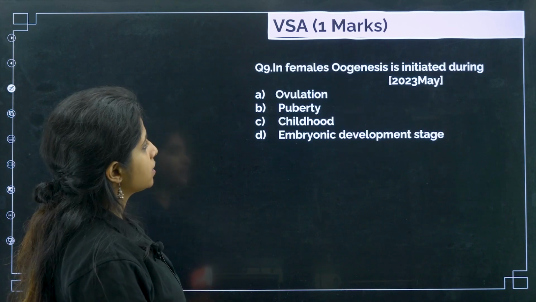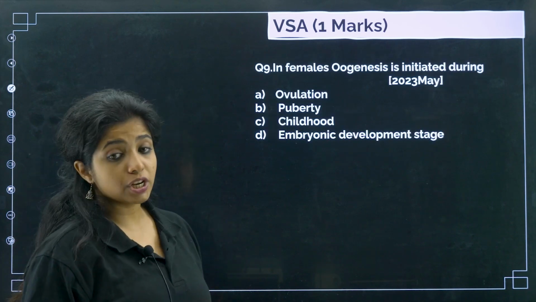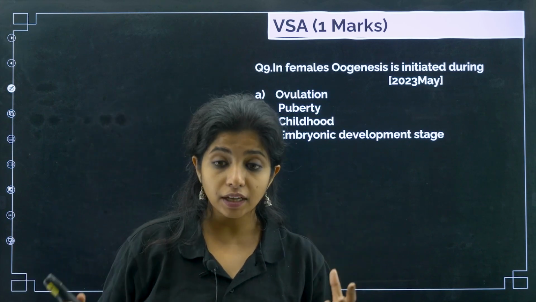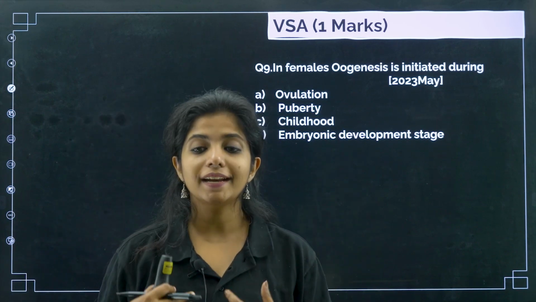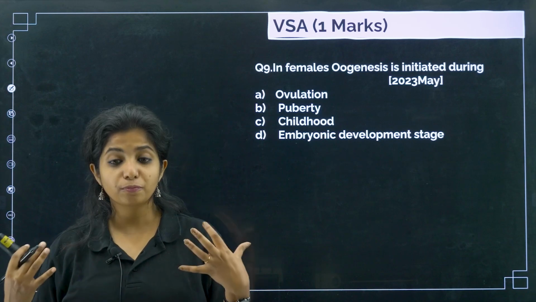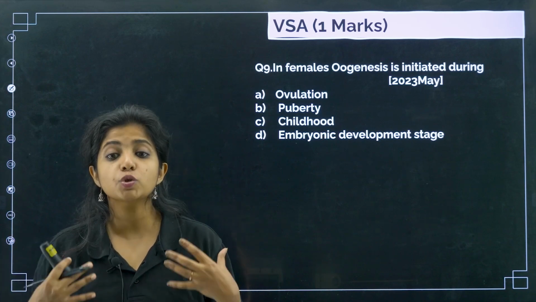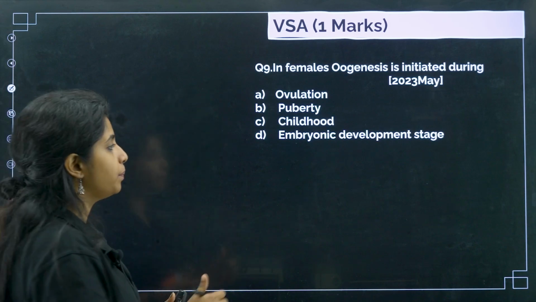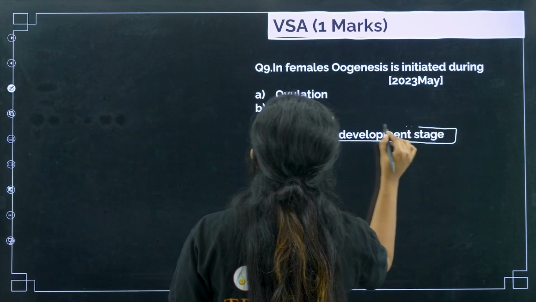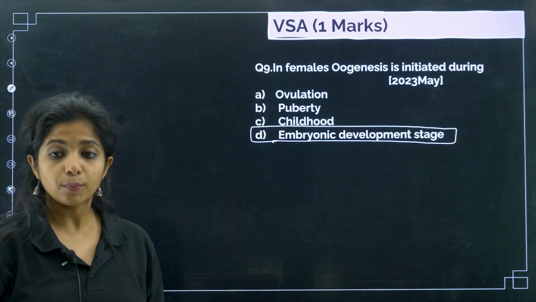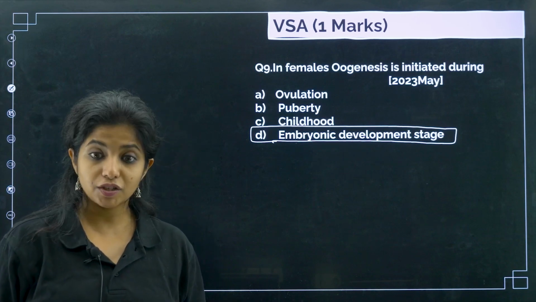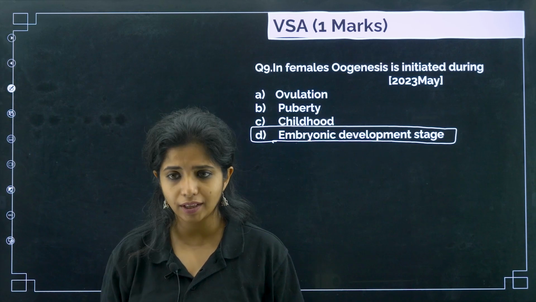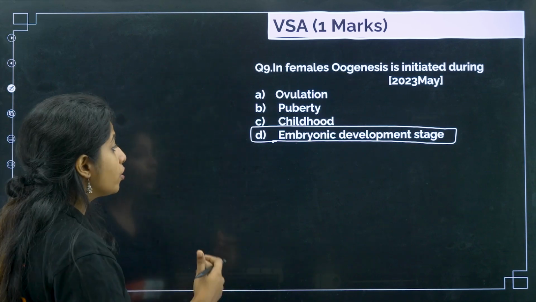Cool? Next, in female, oogenesis is initiated during which stage? Oogenesis, the process of formation of gametes, starts when, in the case of females? It is initiated during the embryonic development stage only. It does not wait for too long. In the case of male, it happens when you hit puberty, but in the case of females, it has already started.